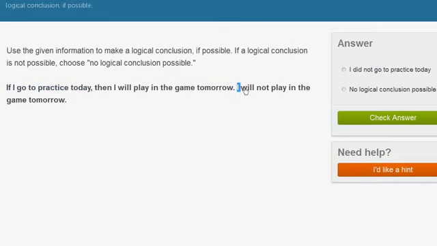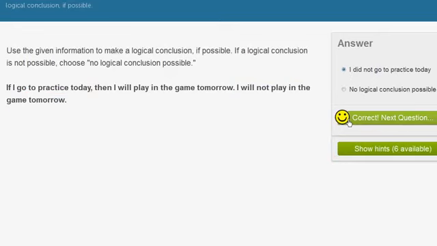And then they say, I will not play in the game tomorrow. Well, I just said that if I go to practice today, I'm going to play in that game. And I just said I'm not playing in that game. So I must not be going to practice today, because if I went, I would play. So I did not go to practice.